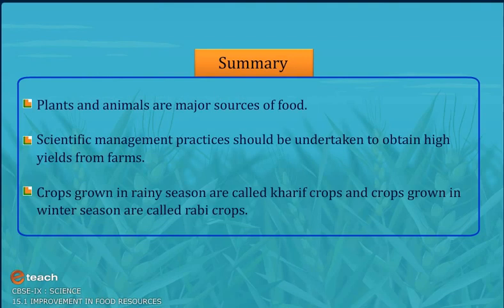Summary: plants and animals are major sources of food. Scientific management practices should be undertaken to obtain high yields from farms. Crops grown in rainy season are called Kharif crops and crops grown in winter season are called Rabi crops.